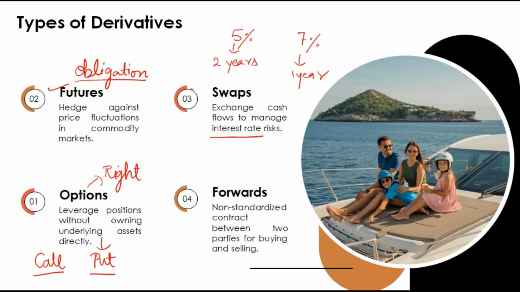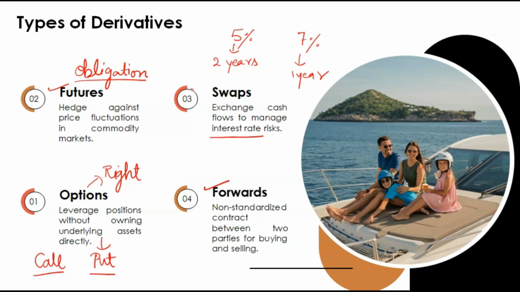So what happens the moment they swap their interest rates? They have to pay each other's interest. The principal amount will remain the same. They will pay their loan, only the interest rate is swapped. That is called a swap derivative.